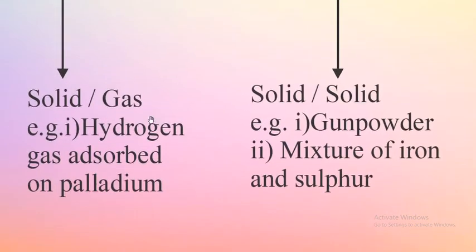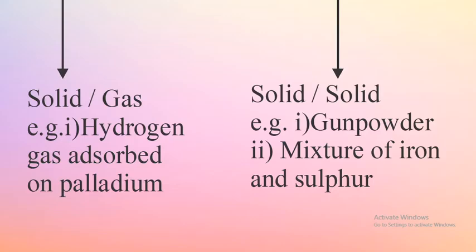First, if you see solid gas heterogeneous mixtures. Yes, it is interesting here. Solid gas heterogeneous mixtures are also present. For example, hydrogen gas adsorbed on some metals like palladium and platinum. So these metals like palladium and platinum have a special property. They can adsorb hydrogen gas on their surface. See here, it is not absorb, it is adsorb.